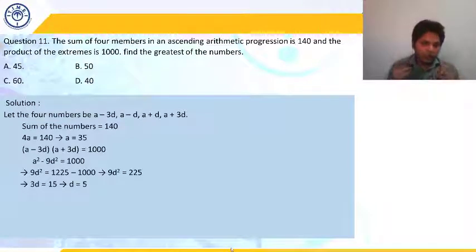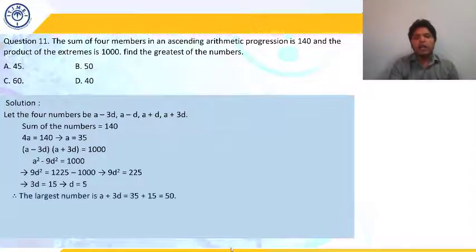Now we know the value of A as well as the value of D. What we need to find out is the greatest of the numbers, or the last term. What is the last term here? A plus 3D. We know the value of A is 35 and the value of D is 5. So what would be the last term? 35 plus 3 into 5, which is 15. So 35 plus 15 turns out to be 50, which is option B. So B is your correct answer for this question.